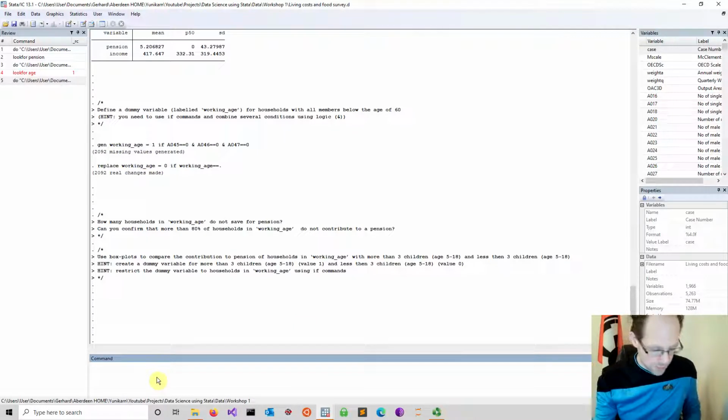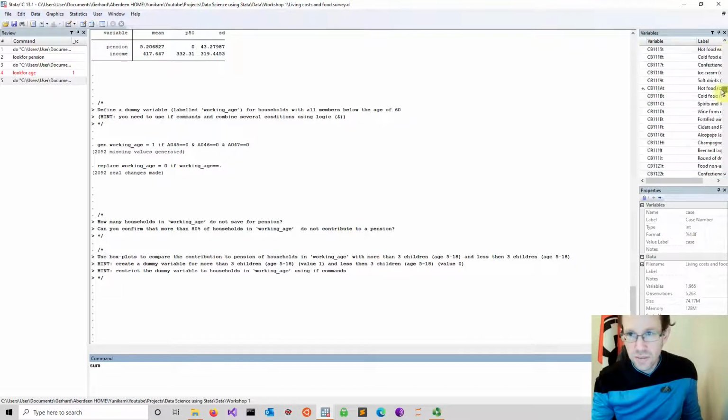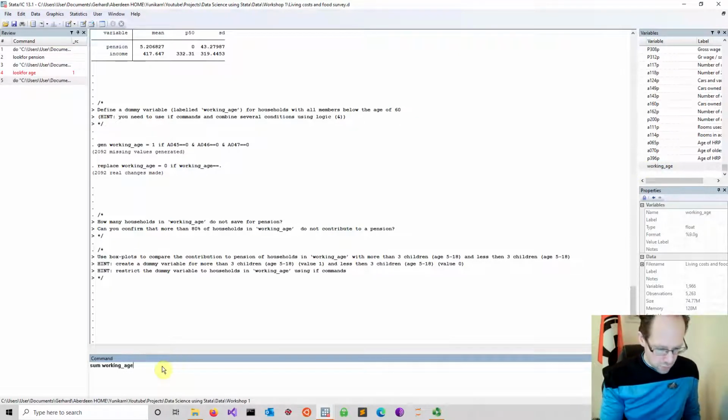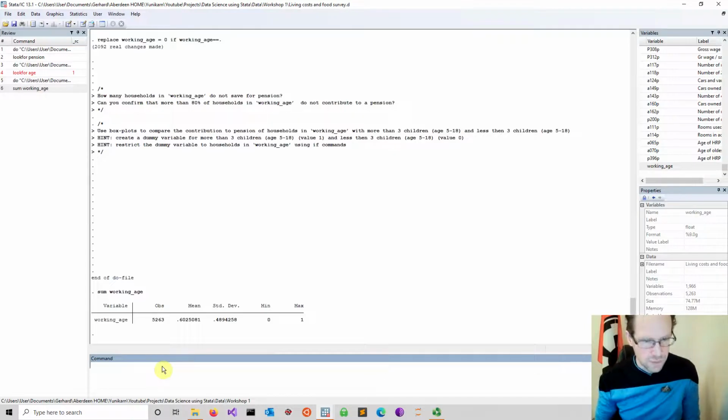We could just quickly have a look. So you do a simple summarize command. We go to the bottom here where this is created, and we just have a look how it looks. Let me just do that. And of course now, if you look at the mean of this, it would mean that 60% in your sample would qualify. So about 60% of the households in your sample have nobody in this age category.